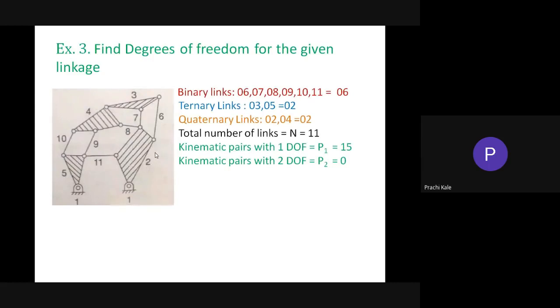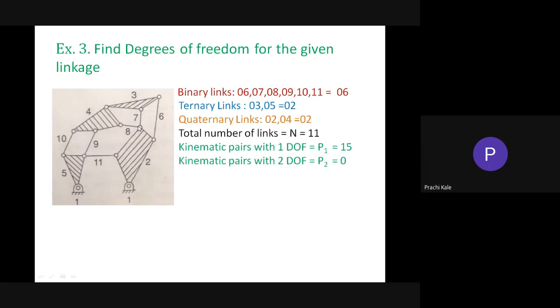Why P2 is equal to 0? Because there is no pair which has degree of freedom equal to 2. All these pairs are lower pairs. There is no higher pair in this mechanism or in this linkage. So that's why there is no higher pair.